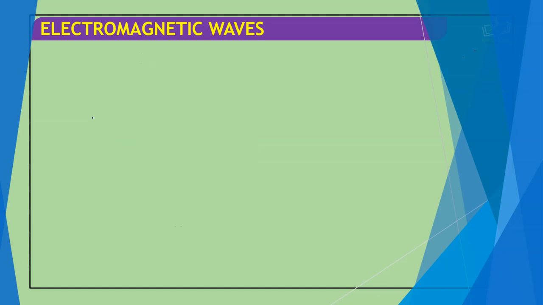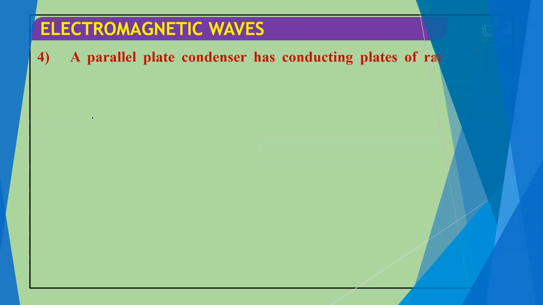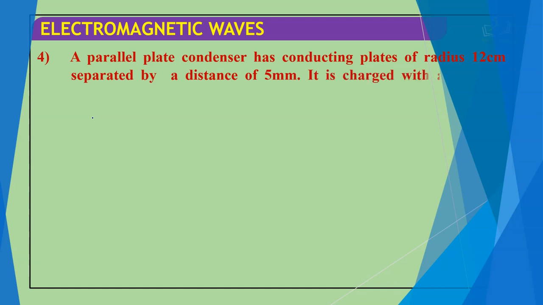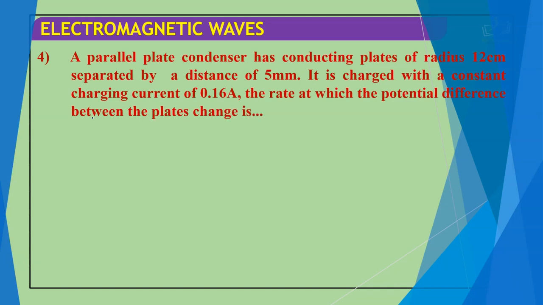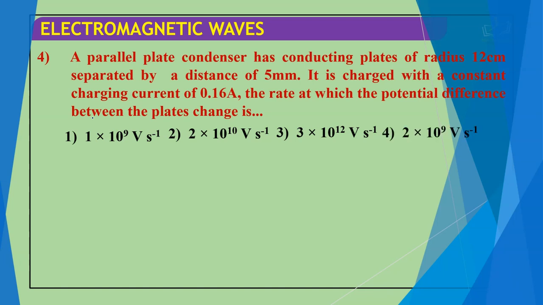Next question we have, a parallel plate condenser has conducting plates of radius 12 centimeter separated by a distance of 5 millimeter. It is charged with a constant charging current of 0.16 ampere. The rate at which the potential difference between the plates changes is 1 times 10 to the power 9 volt per second, 2 times 10 to the power 10 volt per second, 3 times 10 to the power 12 volt per second, or 2 times 10 to the power 9 volt per second.